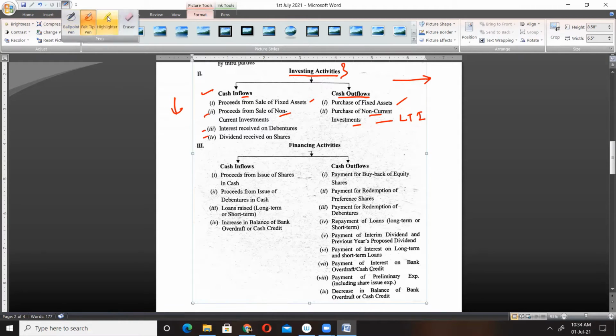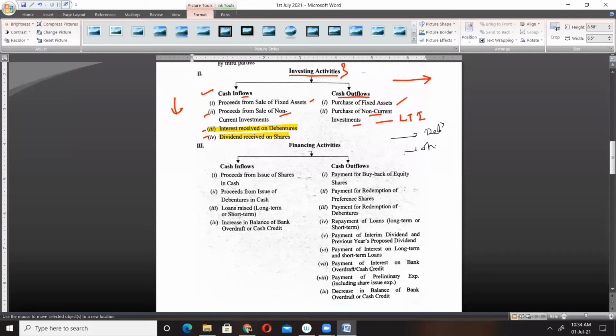Sometimes we get confused here: interest received on debentures, dividend received on shares. Whenever investments are made, we may purchase debentures or shares of some other company.